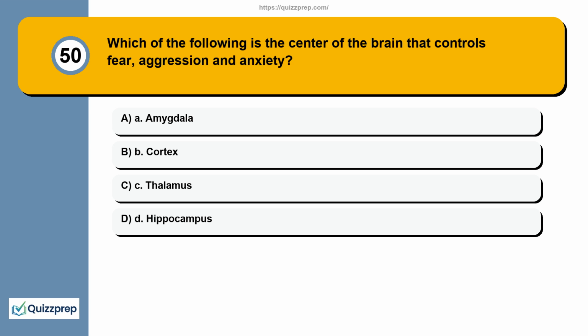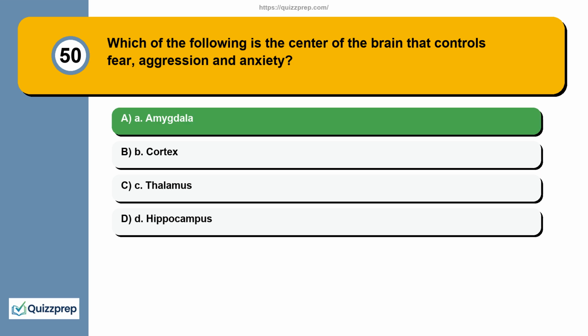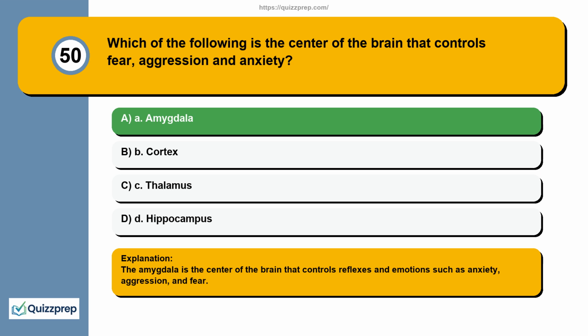Question 50. Which of the following is the center of the brain that controls fear, aggression, and anxiety? A. Amygdala. B. Cortex. C. Thalamus. D. Hippocampus. The amygdala is the center of the brain that controls reflexes and emotions such as anxiety, aggression, and fear.